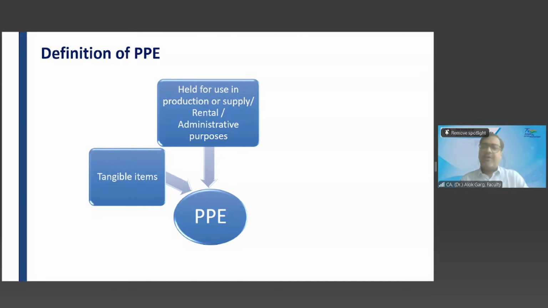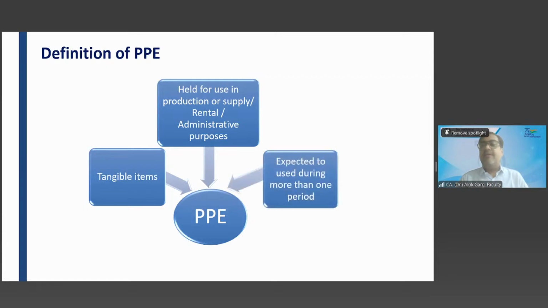Now, you bought furniture, right? You are working in a company, sitting on a chair at a table, using a laptop, computer, coffee vending machine, refrigerator, air conditioner. Whether these items are tangible items, the answer is yes. Whether it is held for use in production, no. Held for supply of goods, no. Rental, no. Then why is it PPE? It is used for administrative purposes. These are all administrative purposes.